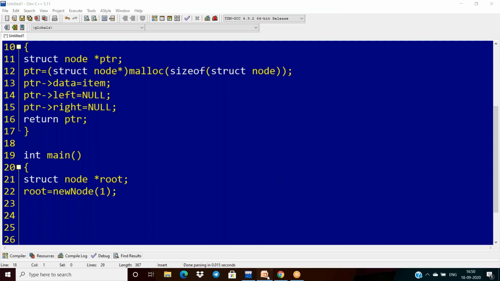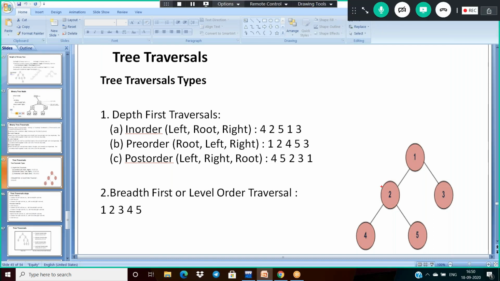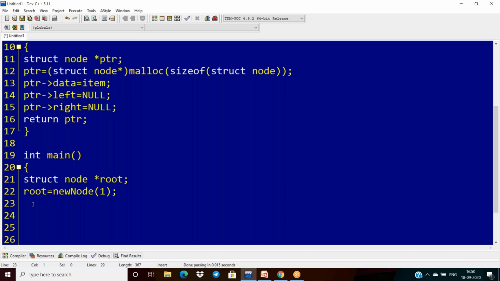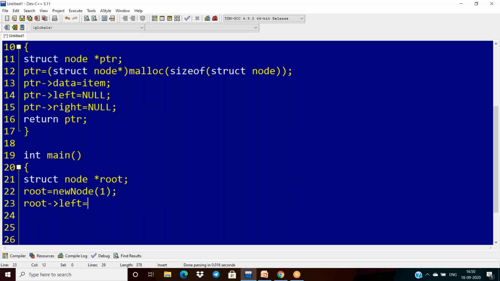Next, what is the next thing we have to do? We have to take one more node. I have to add 2, which is the left child of the root. So what I am doing here is assigning root dot left equal to newNode of, again, the value I'm passing here, 2.